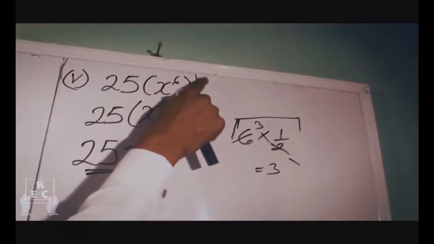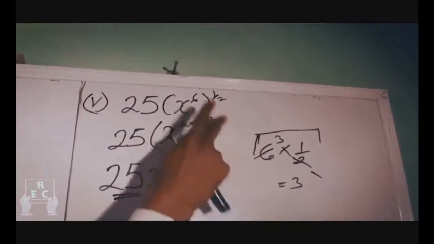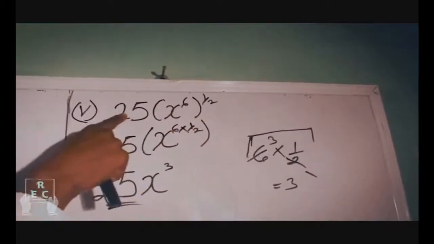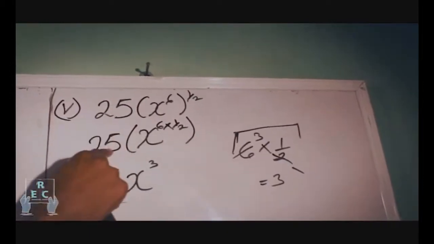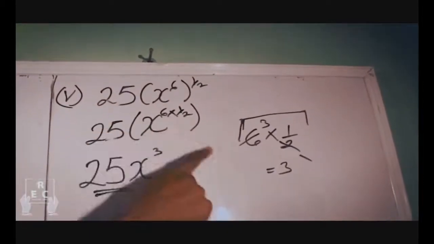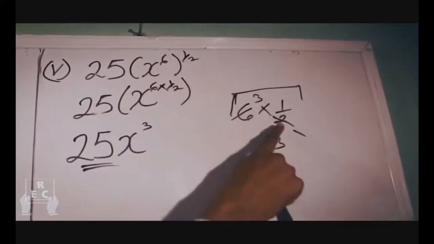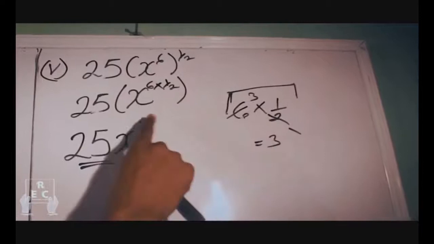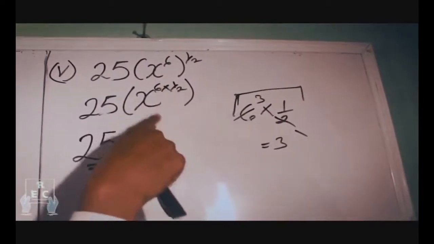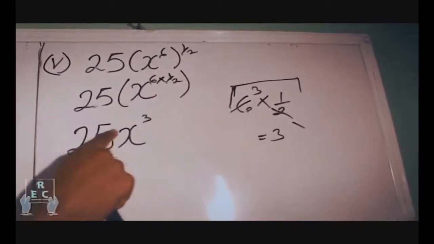Then the final question: 25x raised to the power of 6, all into brackets, raised to the power of half. I told you that this half has no business with this 25, so bring this one down. Then here, 6 multiplied by half, the power law. 2 here, 1, 2 here, 3, that's 3. So x raised to the power of 3, that's 25x cubed.